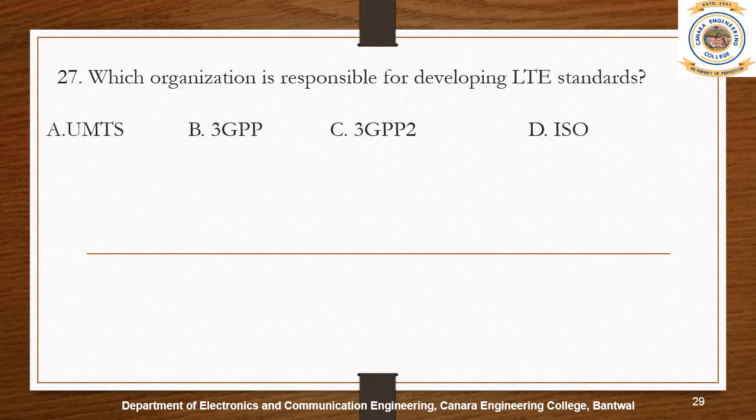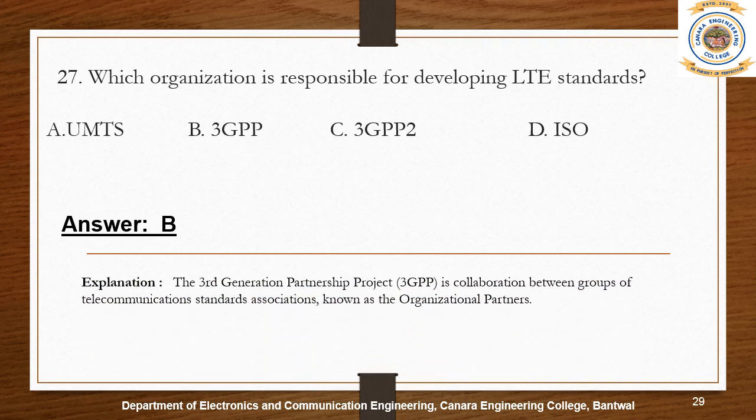Third Generation Partnership Project is the organization that manages the cellular standards. Third Generation Partnership Project is an industry collaboration that manages the standards for the ongoing mobile communication systems.